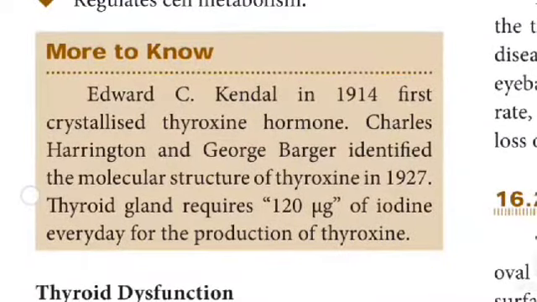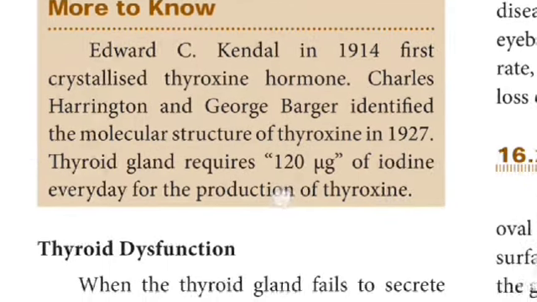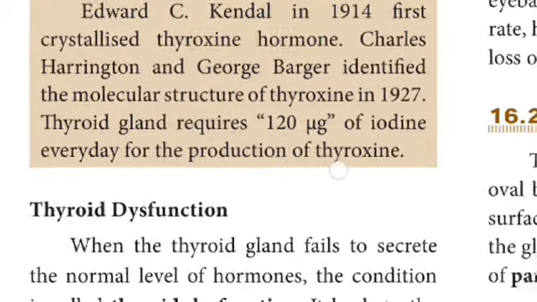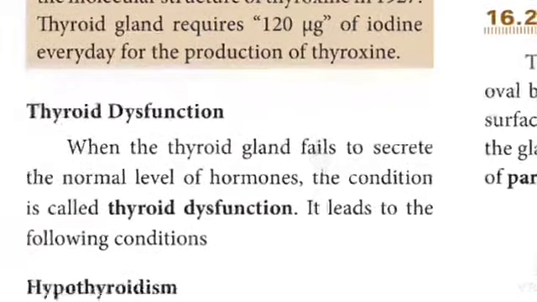Edward E. Kendall in 1914 first crystallized the thyroxine hormone. Charles Harrington and George Barger identified the molecular structure of thyroxine in 1927. The thyroid gland requires 120 μg of iodine every day for the production of thyroxine.